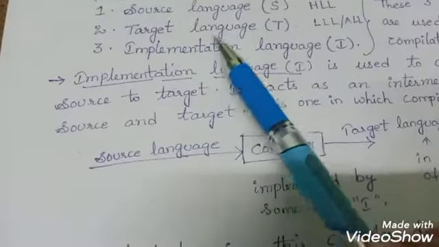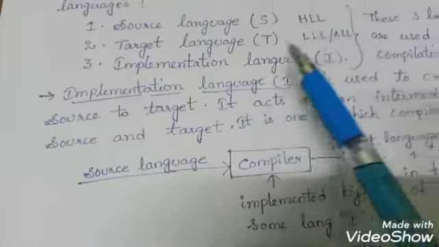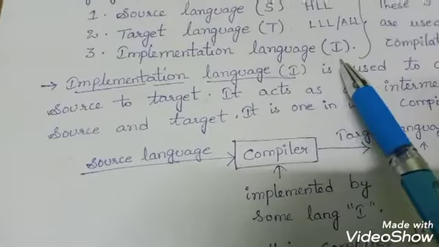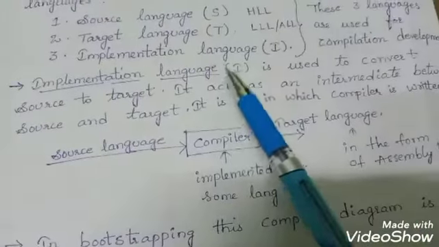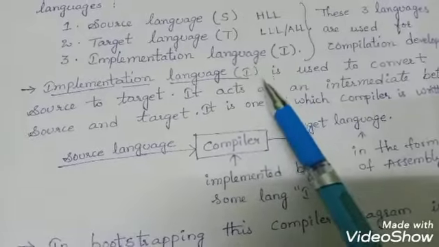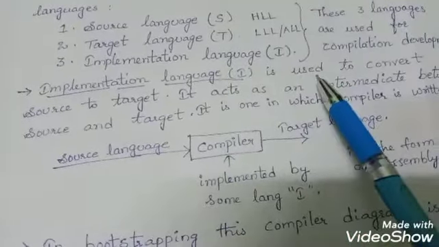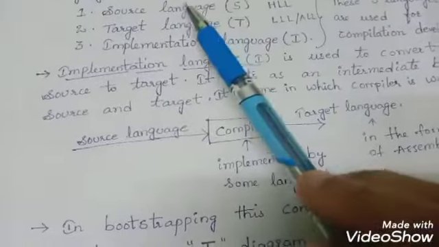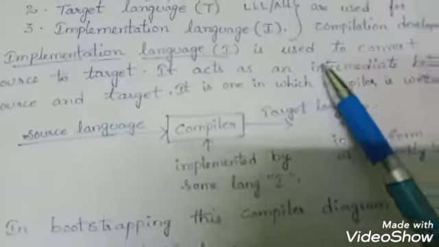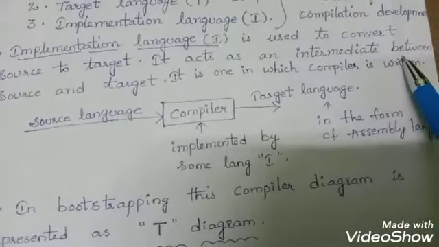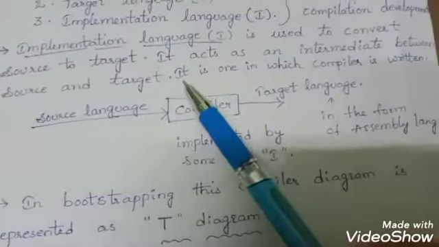And the next one is the implementation language. It is represented by I. So implementation language is nothing but the language which we are using to translate this source to target. Our implementation language acts as an intermediate between the source and target.